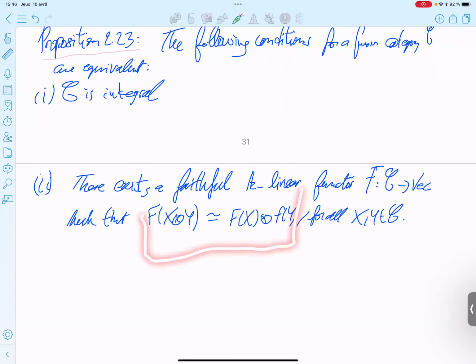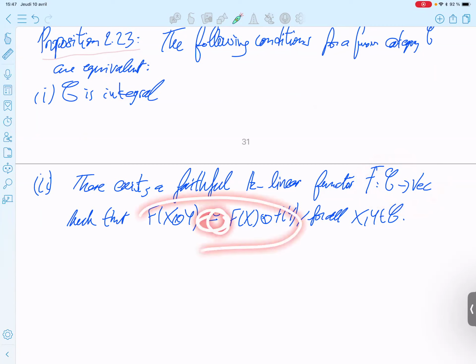This is monoidal up to equivalence. So this is the definition of a quasi-fiber functor: to have a faithful K-linear functor to Vec which is monoidal up to equivalence.